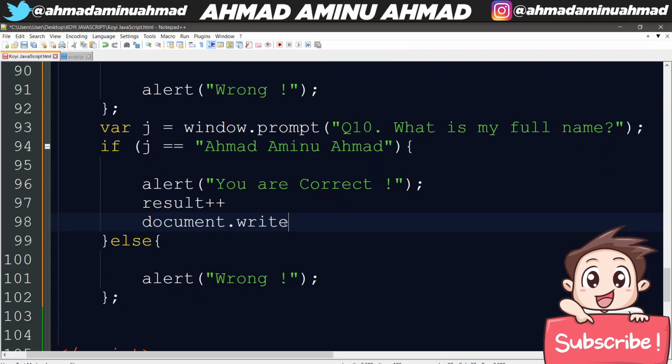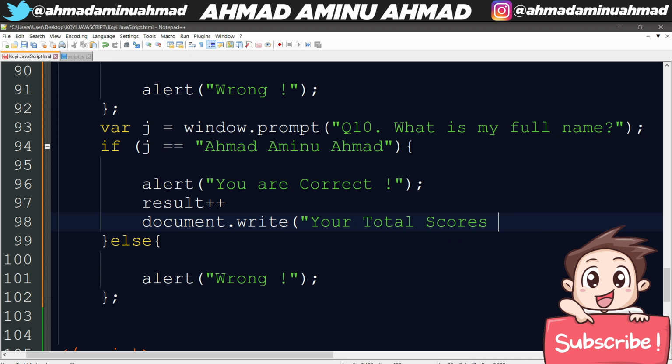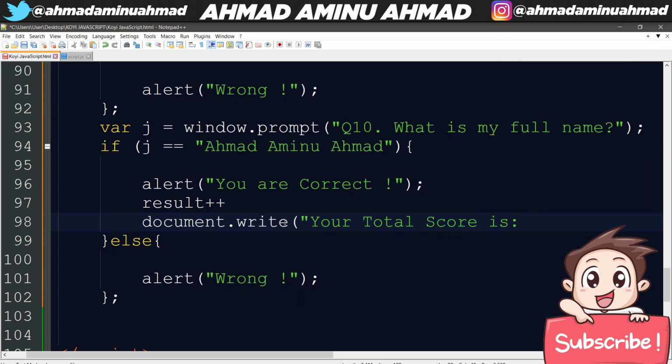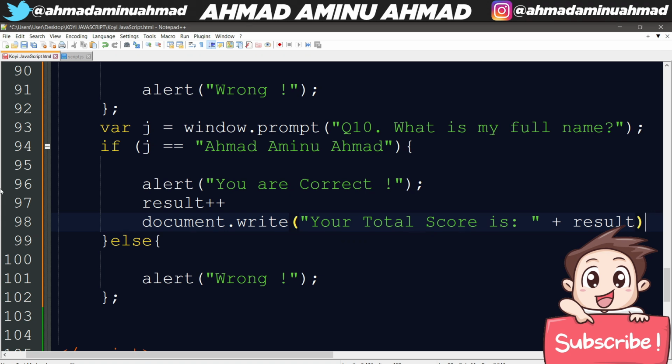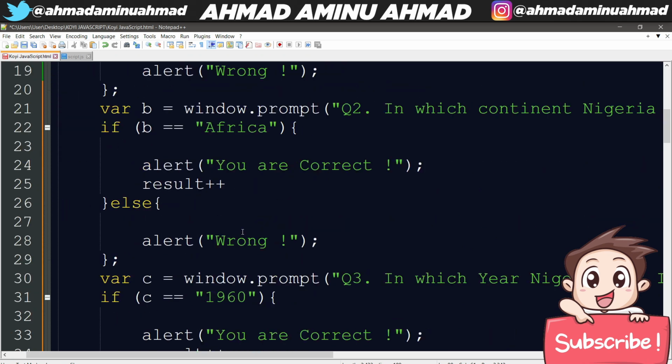So I'm going to say .write, open bracket, "your total score is", then I say plus, I concatenate it, plus result. Why do we put plus result? Because the variable result is 0 by default, but we've been incrementing it 10 times.